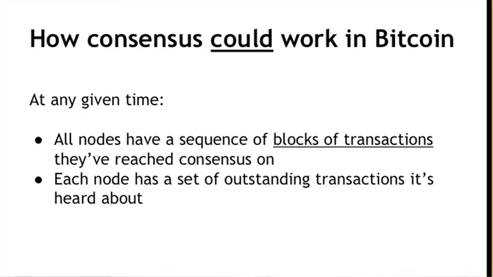So recall that in Scroogecoin, for optimization purposes, for efficiency, we put transactions into blocks and we link these blocks together on a blockchain. So we're utilizing a similar principle here. We could do consensus on transactions one by one. That would be okay. It would just be inefficient. So instead, we do consensus on a block by block basis. So at any given point, all these nodes in the peer-to-peer network would have the sequence of blocks that they've agreed upon already. And each node would then have a set of outstanding transactions that it has heard about.